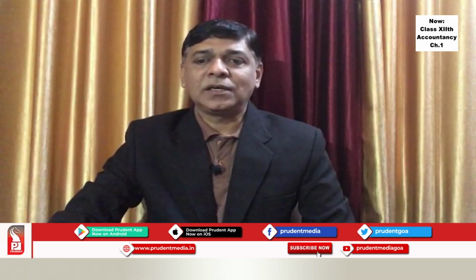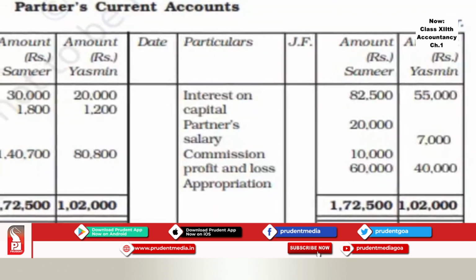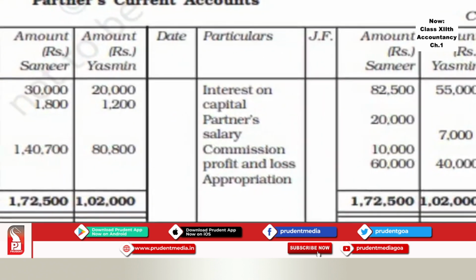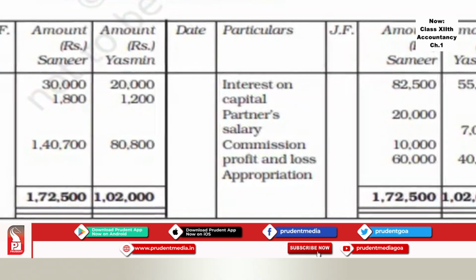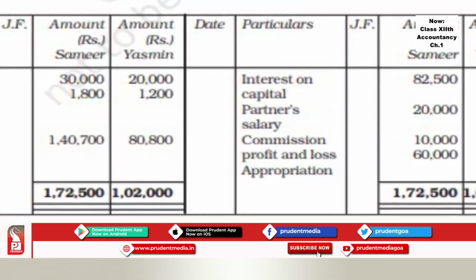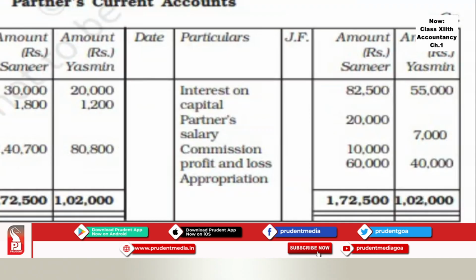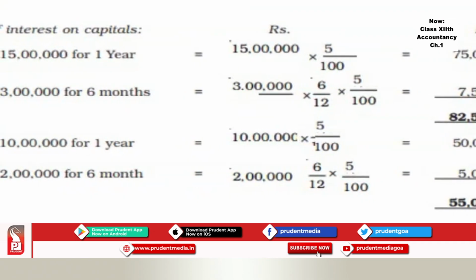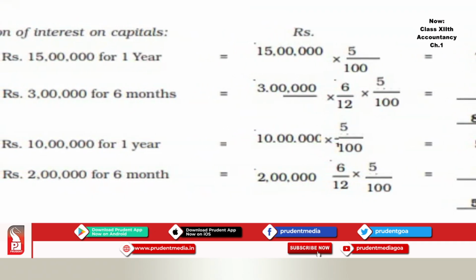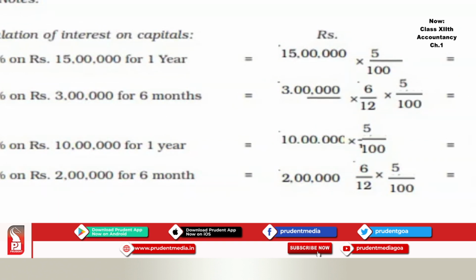Now look at this partners' current account. See that on the credit side, by interest on capital, this is columnar form, Sameer 82,500 and Yasmin 55,000. Do you know how this calculation of interest on capital, 82,500 and 55,000, is done? Try to understand this calculation. Look at this screen. 5% on 15 lakhs for 1 year, that was introduced in the beginning of the year, 15 lakhs. 5%, it comes to 75,000.